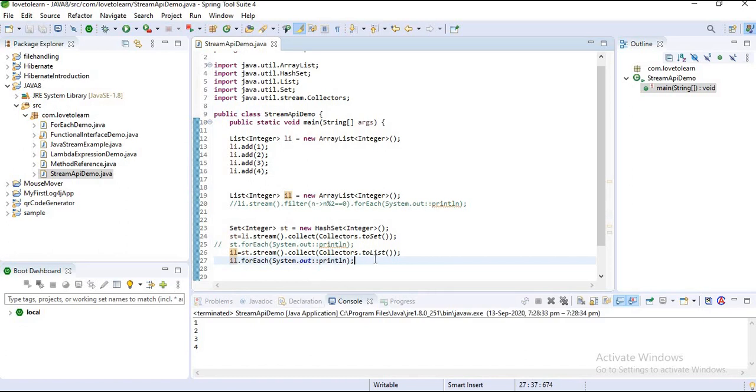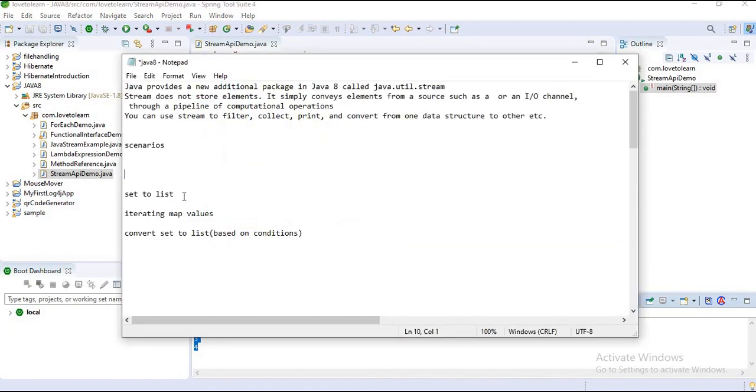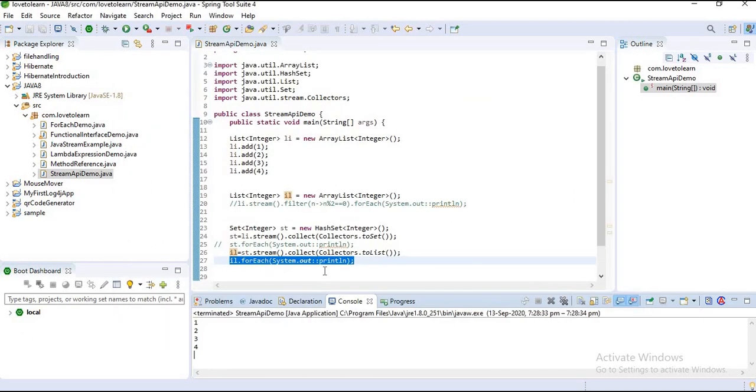You can observe I just printed this list's values, but I'm getting 1 2 3 4, meaning the set's elements were also added to the list. All of this is completed. Now converting set to list based on conditions. I will show you this one too.